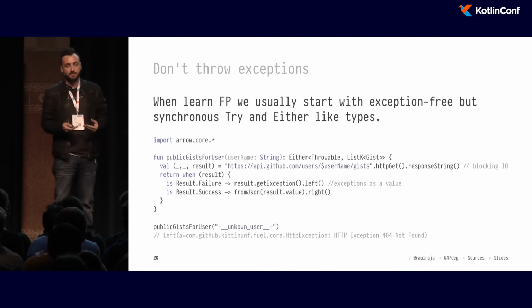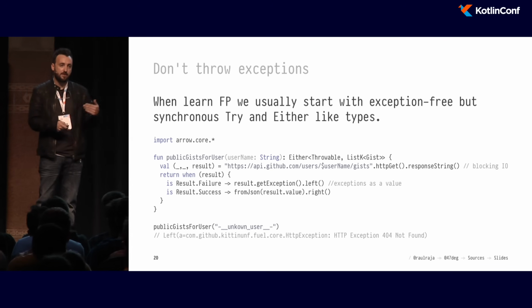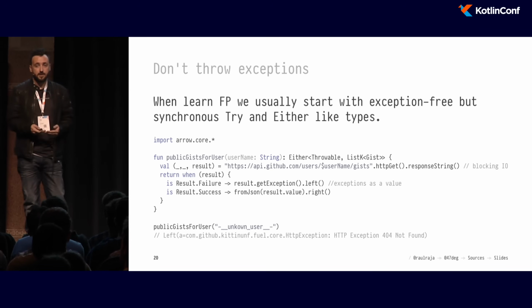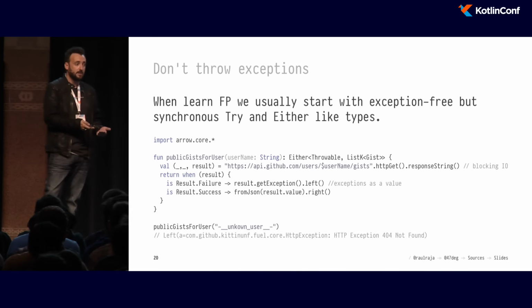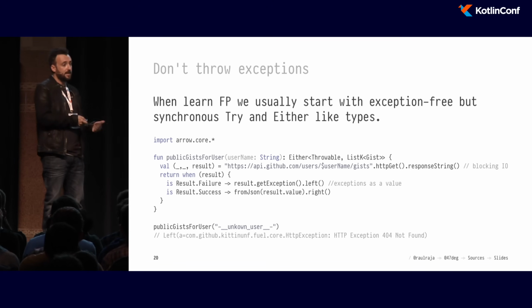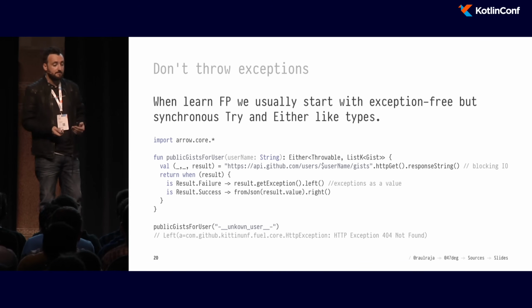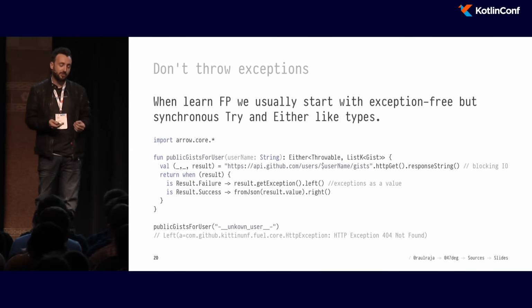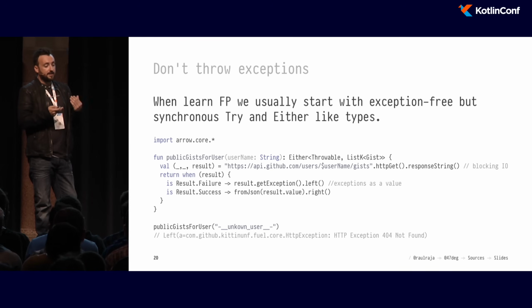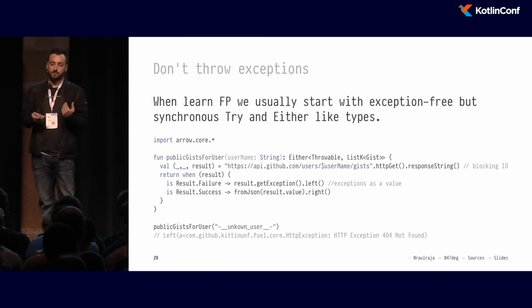That's when we say in functional programming that data types such as Either are right-biased. That means that all computations that happen through them, like map, flatMap, and so on, operate over the right case. And whenever there is a left case, like in this case an exception, the computation will short circuit, and it will give you back an Either of Left. So that's a nice way to handle error handling without exceptions, but this is problematic. And the reason this is problematic, and why you might have found that already if you're using Either or Try, is that Either is a synchronous data type. And here we have an asynchronous requirement, which is we don't want to block the HTTP GET request.